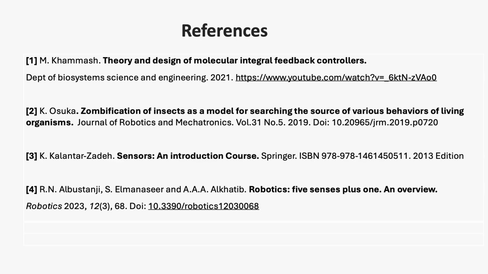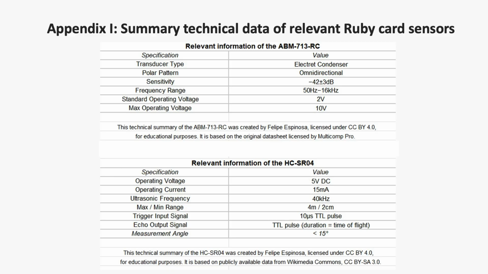These are the recommended references. They have been used to prepare this lecture and are related to sensing concepts, theoretical aspects, and sensor applications. Appendix 1 shows a summary of technical information obtained from the original datasheets of the microphone ABN713RC and the ultrasonic board HC-SR04. Both of them are included in the Ruby card as part of the robotic platform carried out by the GEMS